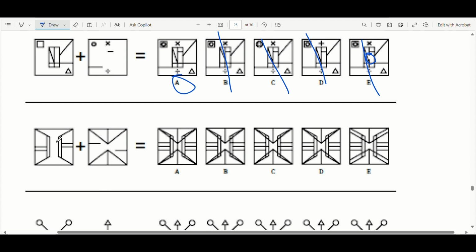Next question. If we add this on top of here, this line should be like this. So you can see you've got the same thing here. You've got the diagonal. Now, I think with these ones, because they're all so similar, you want to cancel out first.